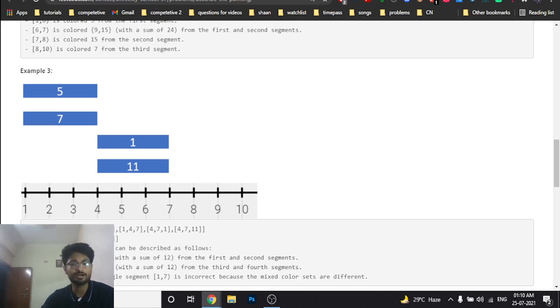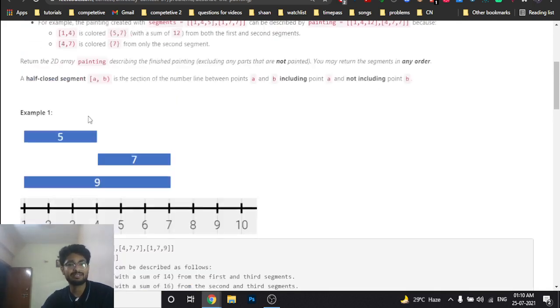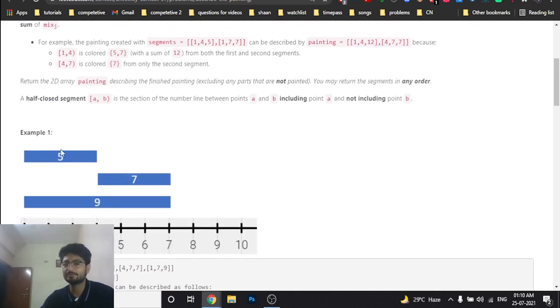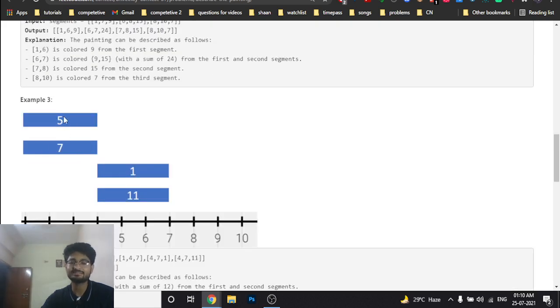But that is not right, because they have marked it out as different segments. Why? Because this is a different segment. The problem is the mixing, as you can see, this is a mixing of 5 and 9, so this is a new color. This is a mixing of 5 and 7, this is another color, and 1 and 11 is another color. Though the summation turns out to be the same, the problem is telling you that we don't care about the summation, we care about what is the color we are mixing.